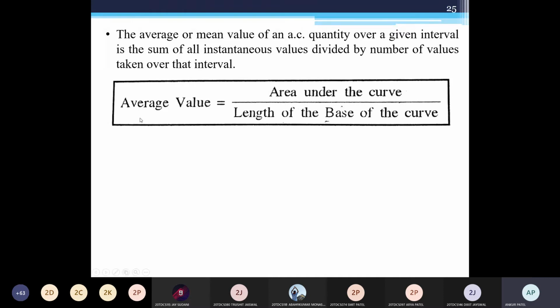So to find the average value for a symmetrical wave or sinusoidal wave, it is the area under the curve to the length of the base of the curve. So this is the equation for finding the average value or mean value for a sinusoidal or non-sinusoidal wave, or symmetrical or unsymmetrical wave.